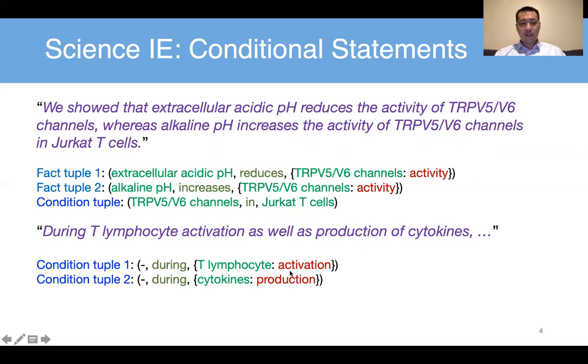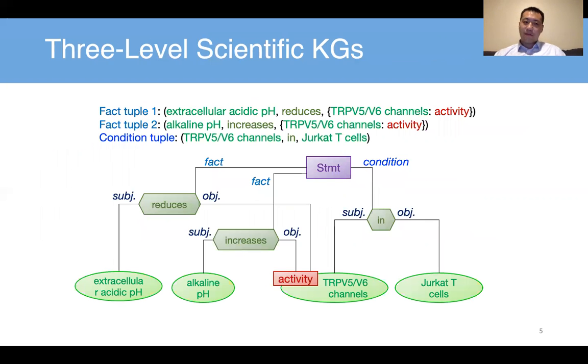Another kind of condition is, like see here, the activation of thymocytes or production of cytokines. So you can see here during these two kinds of periods, which are very essential for the main clause about the main observation. So we should extract such kind of multiple condition tuples from the sentence, right? So once we got the fact tuples, we know that it could be multiple fact tuples, multiple condition tuples. How can we represent the information as a knowledge graph, right?